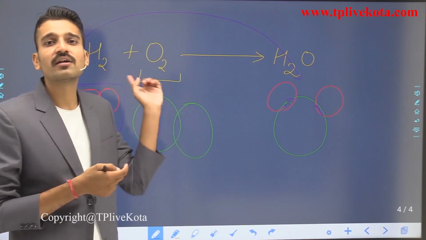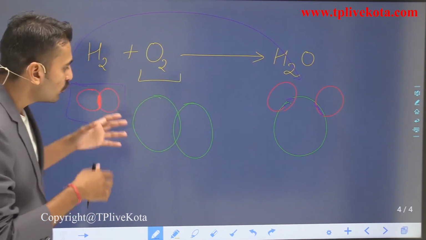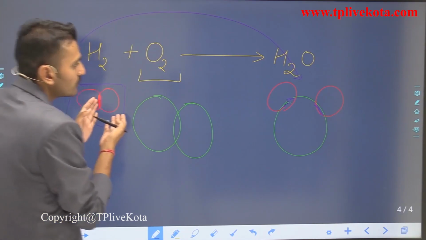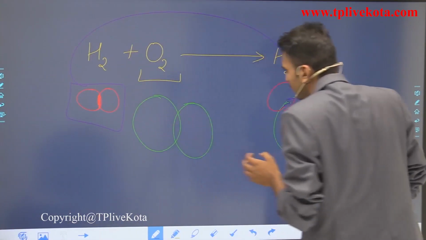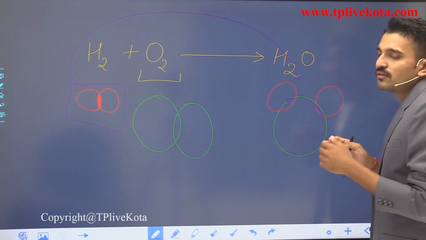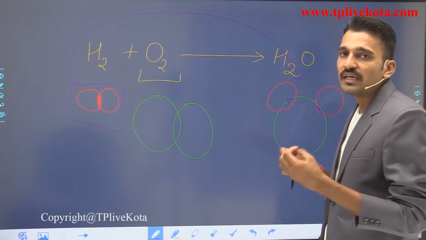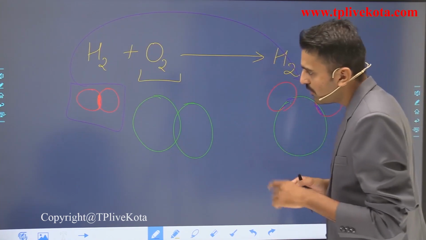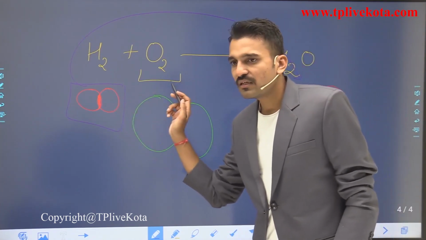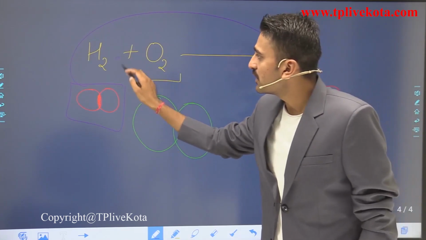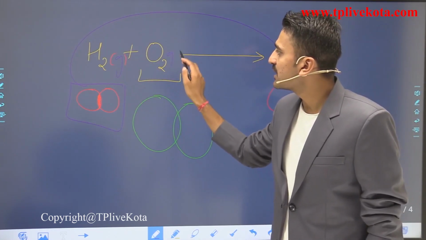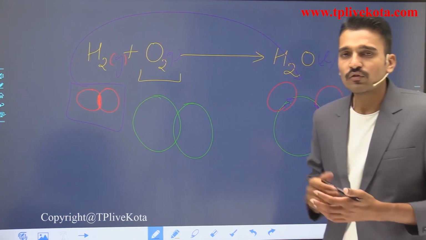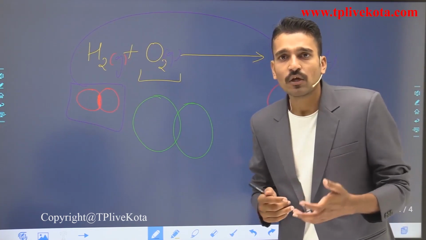That's why I have written a chemical equation for that. So what you have to see? You have to see that when the arrangement of atoms changes, a new substance is formed. So this is the chemical change. Because you see there is a change. What is the change? It is in the gaseous state, and it is formed in the liquid state or in the gaseous state. So the state is being changed.